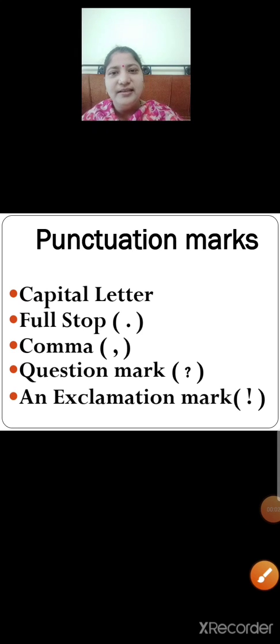Now children, let us read the question. Tick the sentences with the correct punctuation mark. Children, as I told you that there will be 3 options given. You need to select the correct option and click on the correct option. There will be 3 options, okay, and you have to select the correct sentence with the correct punctuation mark and click on the sentence with the correct punctuation mark. Is it clear? So children, let's start.